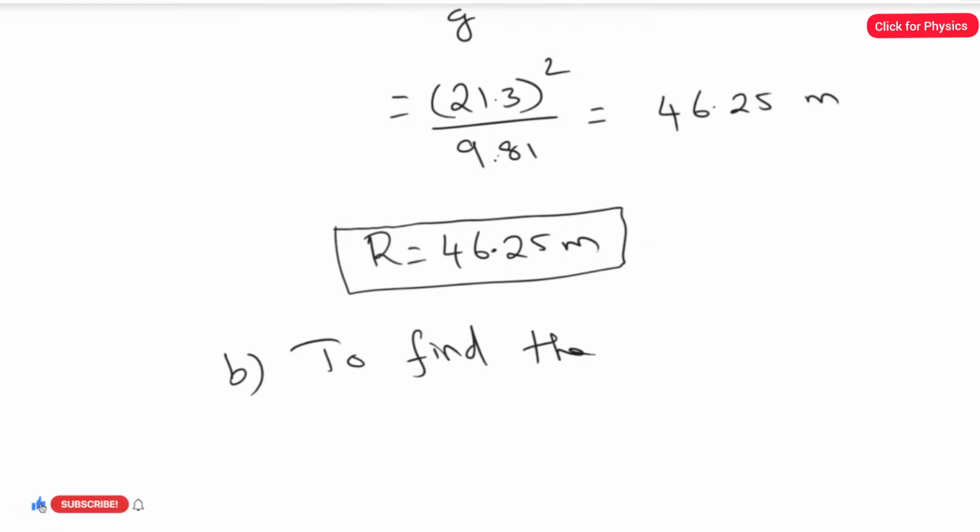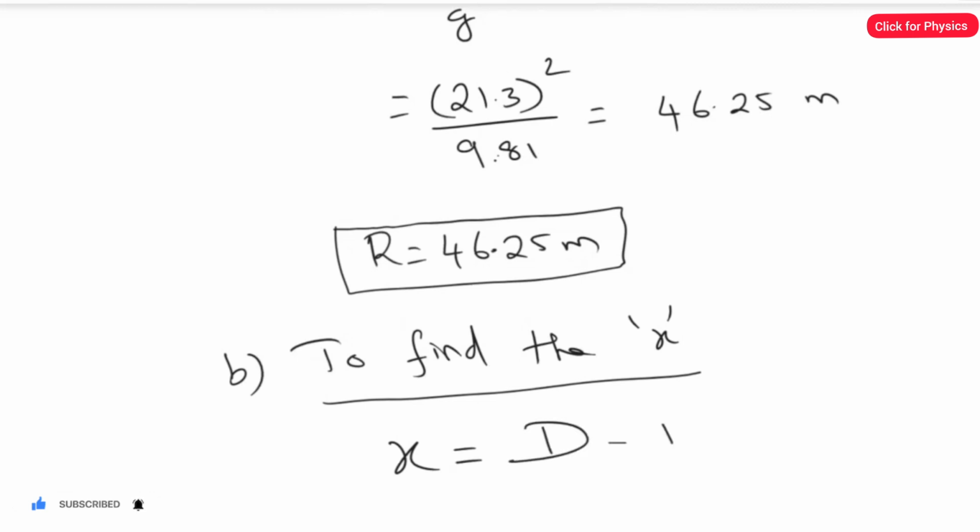In the second part of the question, I'm going to find the value of x. That means the distance the second player covers, right? For finding x, I'm going to do d minus range. d is nothing but the second player's distance from the starting point of the kick, that is 55 meter, minus our range value here, 46.25.